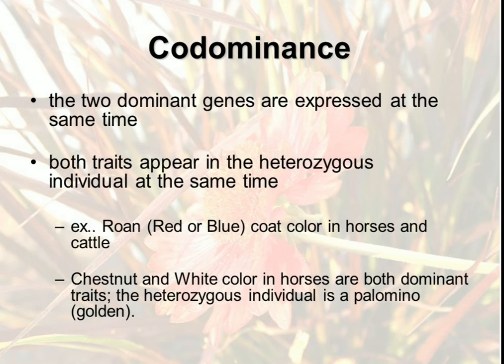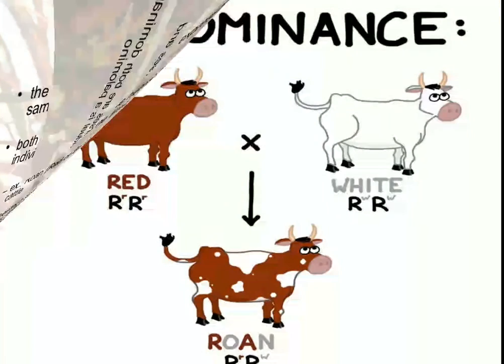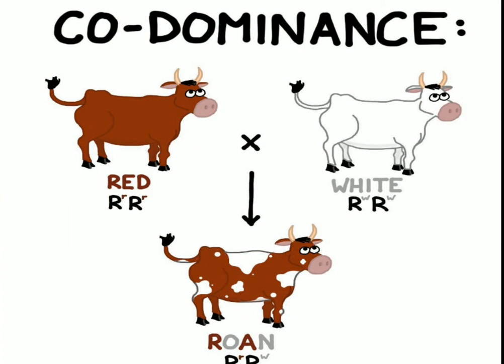For example, in cattle, if cattle with black coat is crossed with a cattle with white coat, the F1 generation possesses roan coat like this. As you can see, the red and white animals, when they were crossed with each other, the roan color appeared in the F1 generation as a result of codominance, that is, both the alleles were showing their effects.